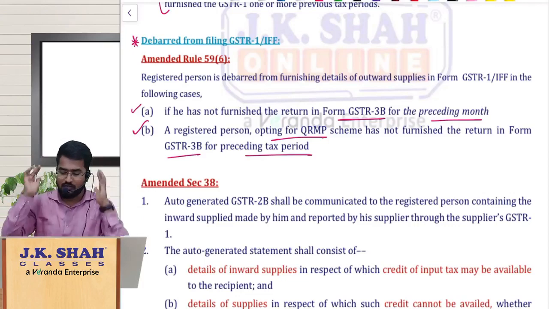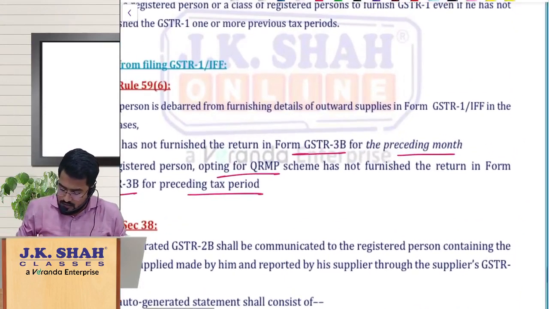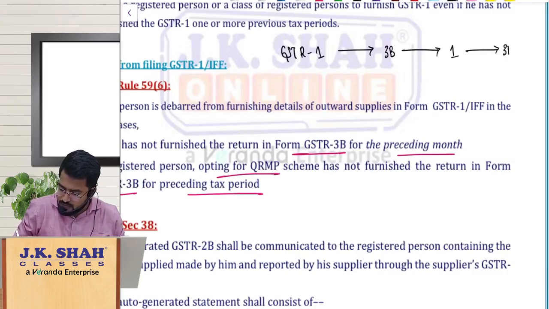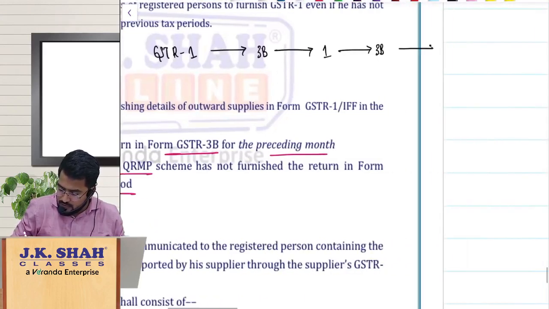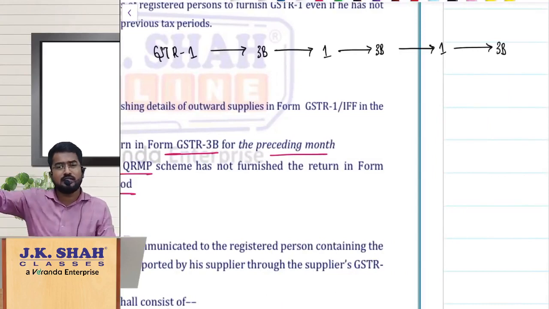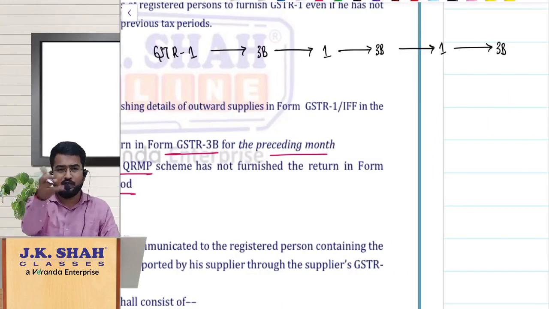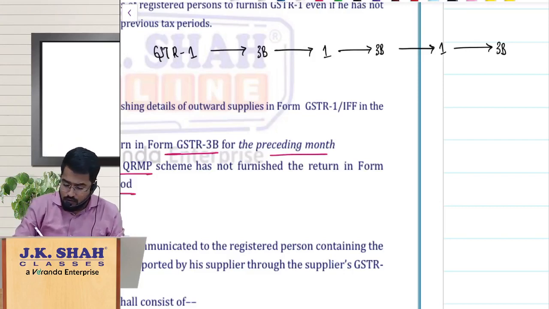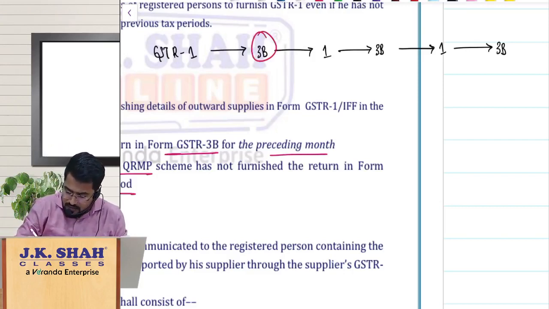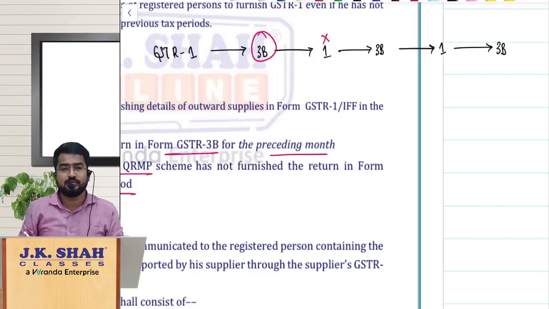Guys, I'll tell you something fundamental. See, this is how the sequence is. Normally GSTR 1 you file, then you file 3B, then you file 1 of the next month, then you file 3B, then you file 1 of the next month, then you file the 3B. This should go like this. The series should go on, 1 or IFF, whatever it is. So if you have not filed this 3B, the next one you cannot file.